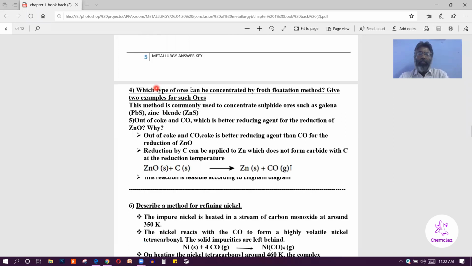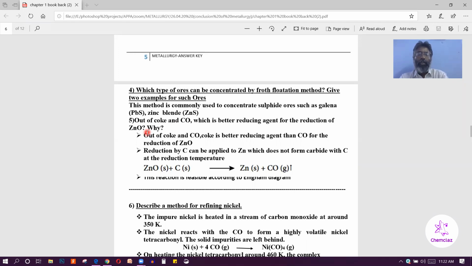Which type of ores can be concentrated by the froth flotation method? Give 2 examples for such ores. So which ore can be concentrated? The sulfide ore can be concentrated. Examples: galena and zinc blende. Then question number 5. Out of coke and carbon monoxide, which is the better reducing agent for the reduction of zinc oxide?